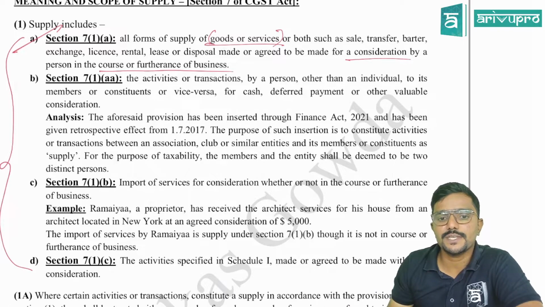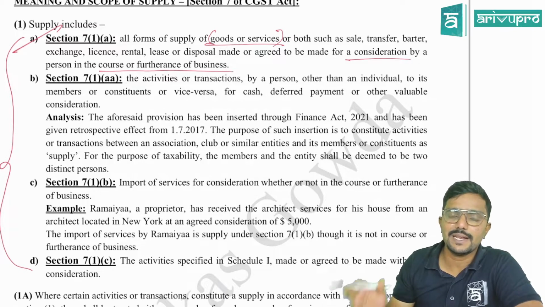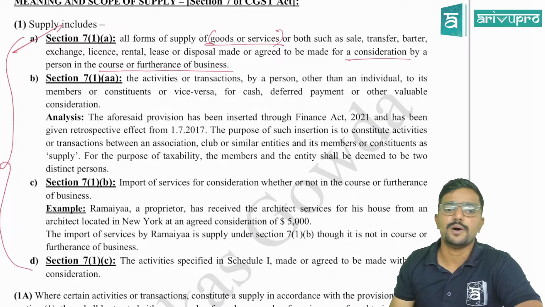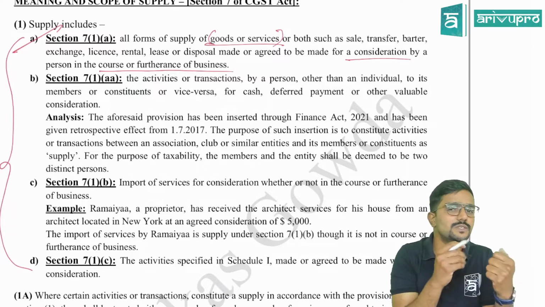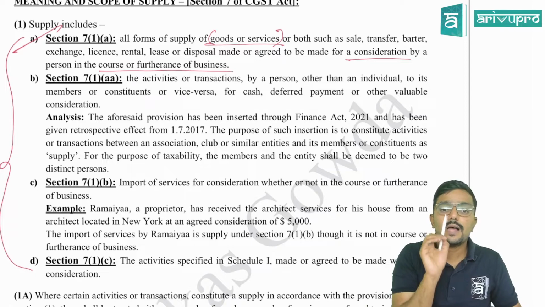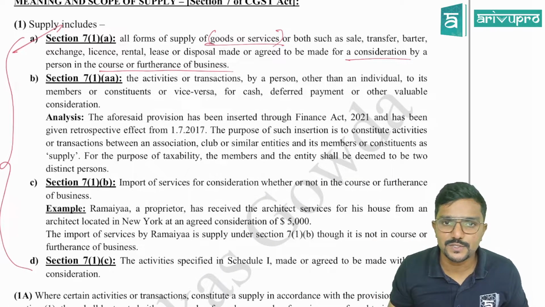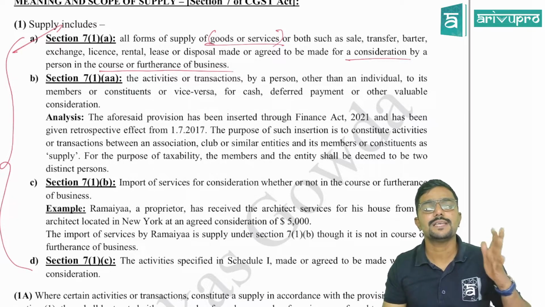The purpose of such insertion is to constitute activities or transactions between an association or a club or similar entities and its members as supply. So who is supplying the activities? Association, club or similar entities. To whom? To its members or constituents.